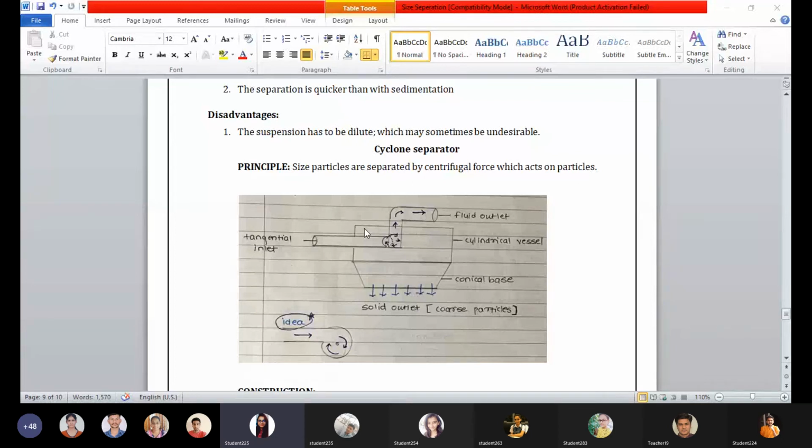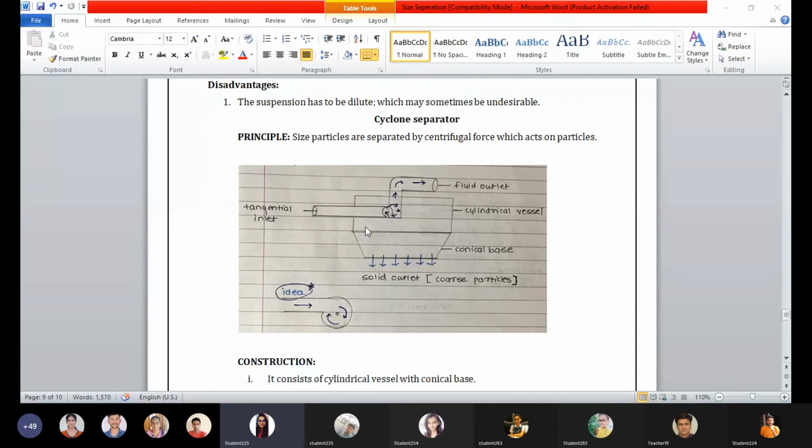The second is the cyclone separator. The principle is based on the centrifugal force. In the diagram you are seeing, the tangential inlet is present, which creates a cyclonic motion inside the separator and aids the separation of molecules easily.